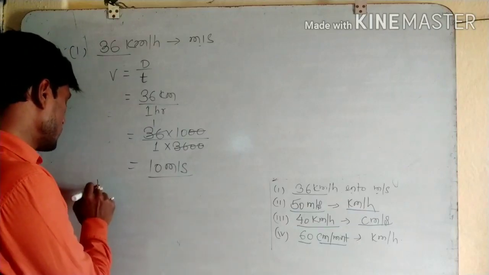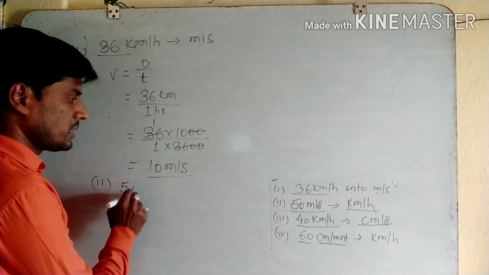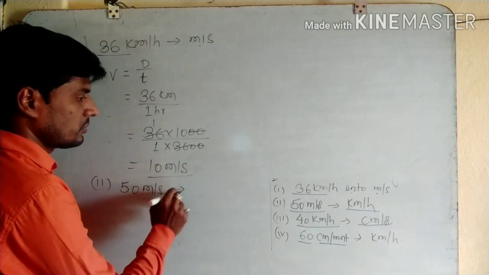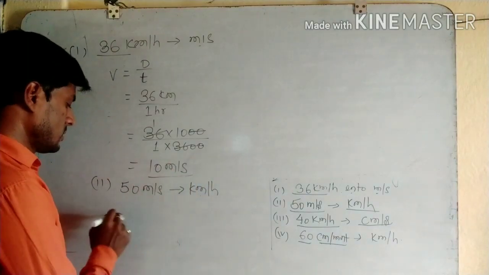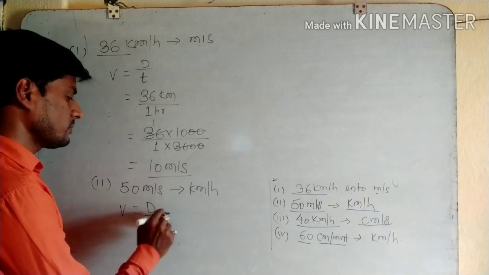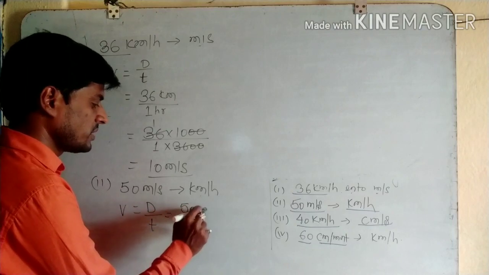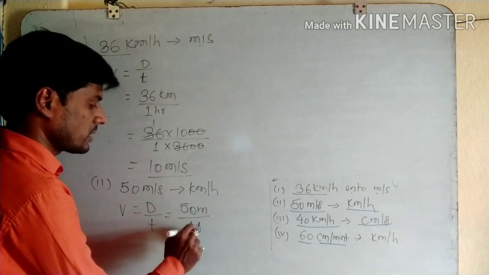Next question is 50 meter per second into kilometer per hour. Write like this: distance by time, distance is 50 meter and time is 1 second.